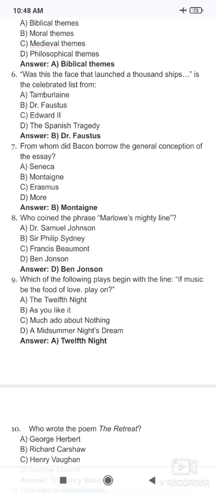Was this the face that launched a thousand ships? Is the celebrated line from? So the correct answer is Dr. Faustus. Was this the face that launched a thousand ships? It comes in Dr. Faustus.